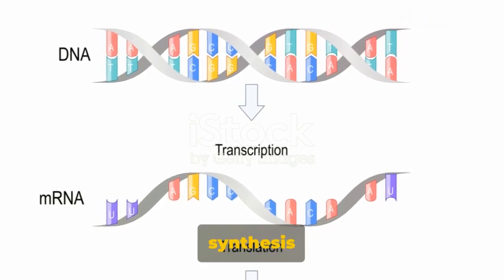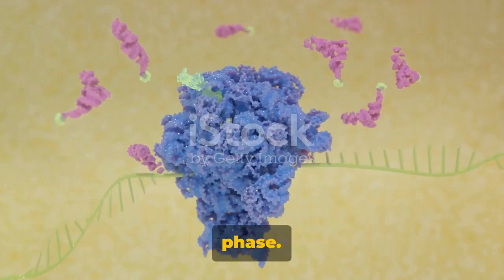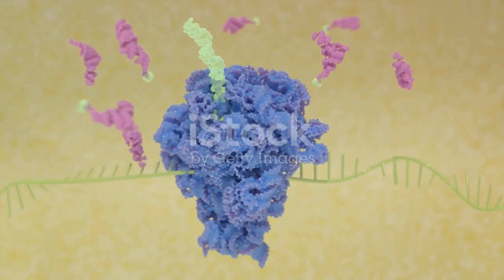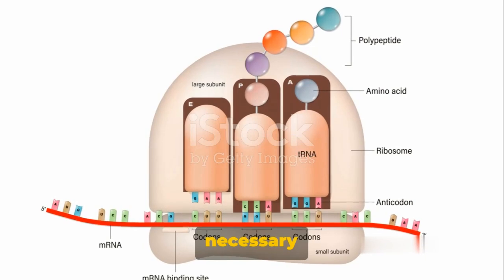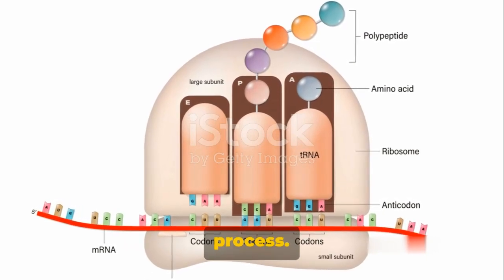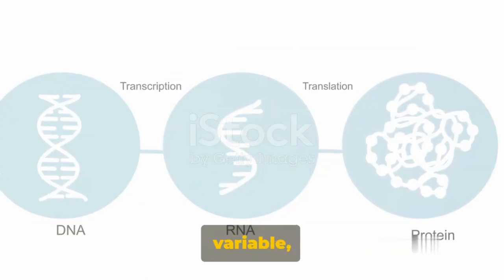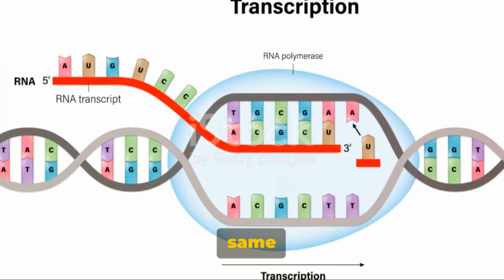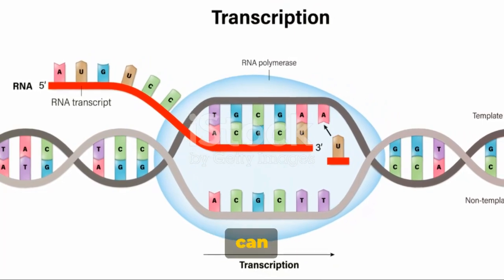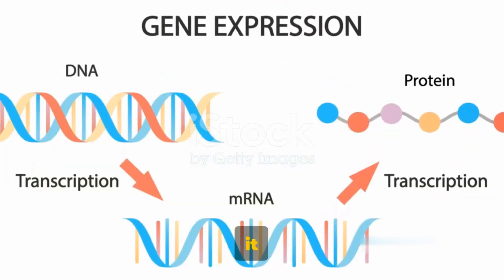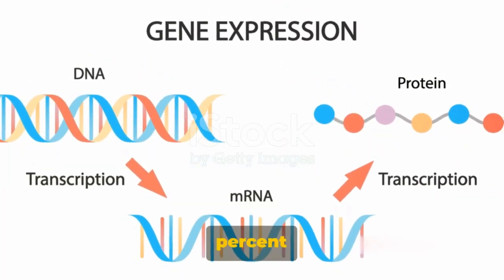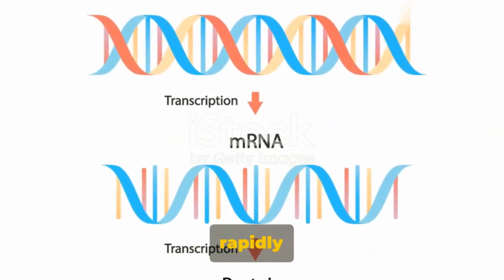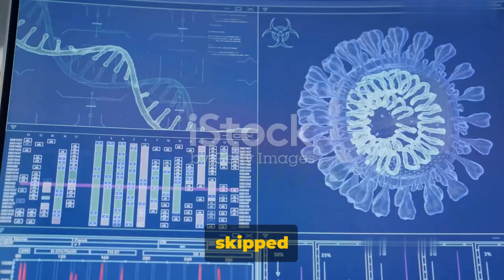No DNA synthesis takes place during the G1 phase. Instead, it's a time for RNA synthesis. The cell produces the necessary proteins for growth through this process. This phase is highly variable, not just among different species, but also within cells of the same species. Its duration can range widely. For some cells, it may occupy about 50% of the total cell cycle time. For others, particularly rapidly dividing cells, the phase may be skipped altogether.